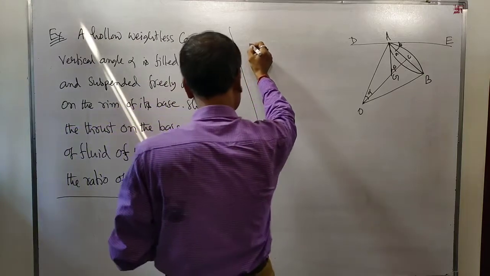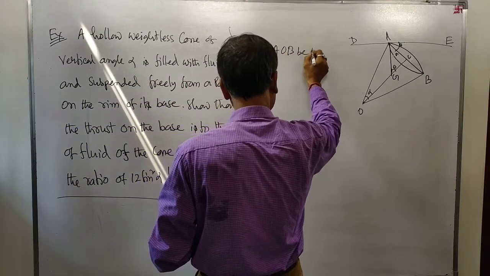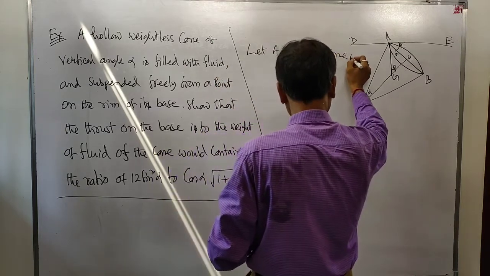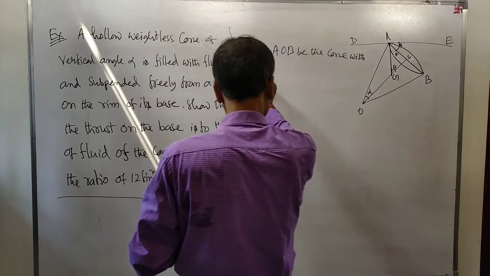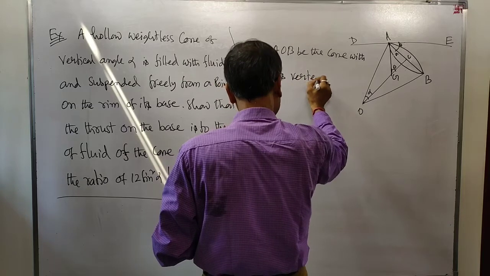Let AB be the cone, with O as its vertex. The vertex of the cone is this.